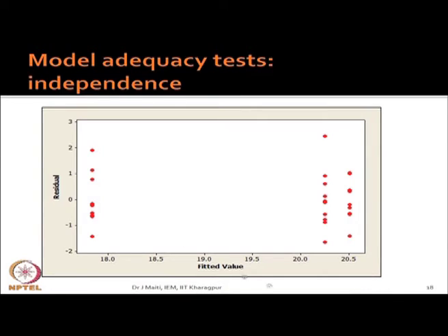In the independence test, you make the residual versus fitted values plot. In this case, for a particular fitted value, you are getting several residual values at a single point, because our data is such.